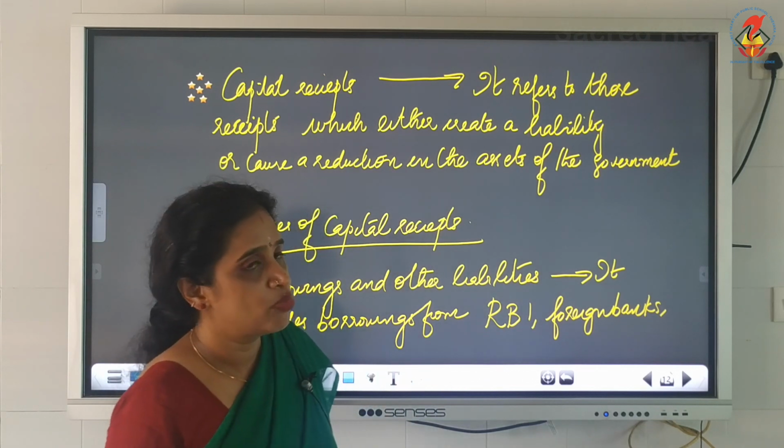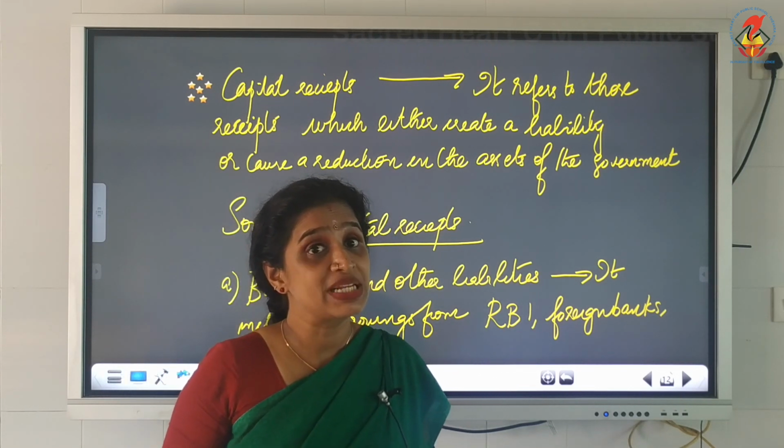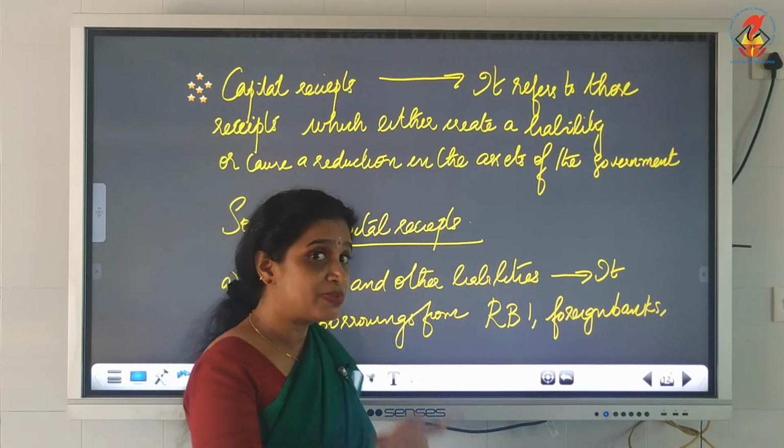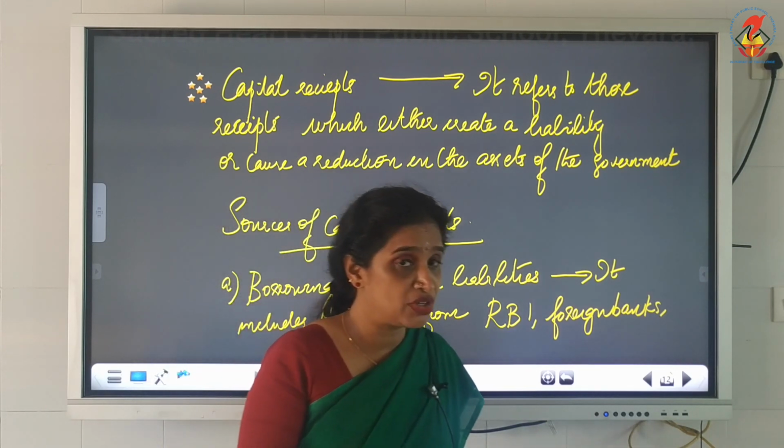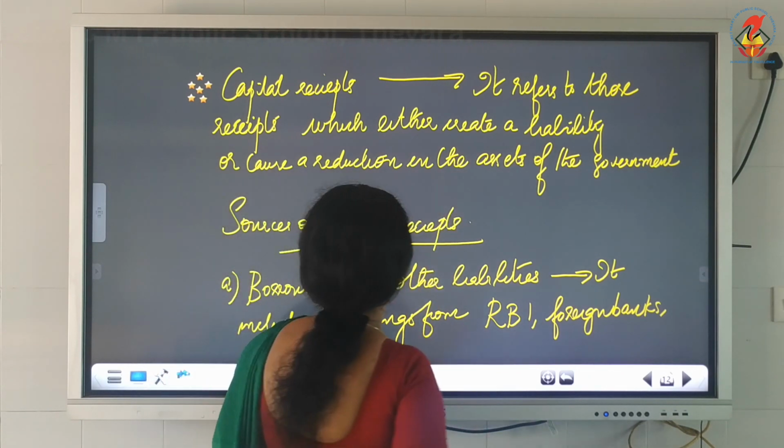Now we will move on to the next component of the revenue budget, that is capital receipt. We finished with revenue receipt. What is capital receipt?